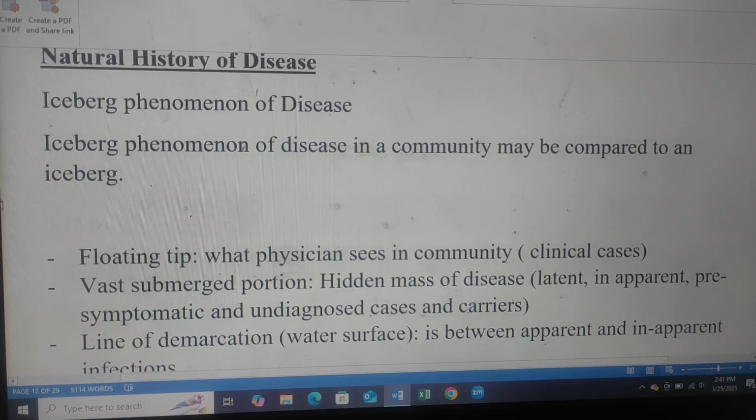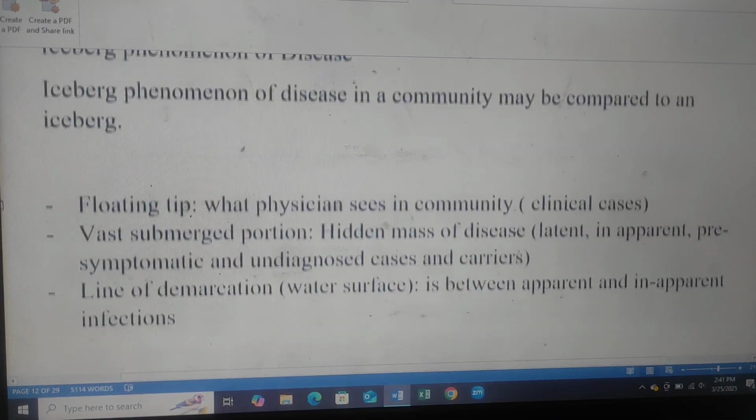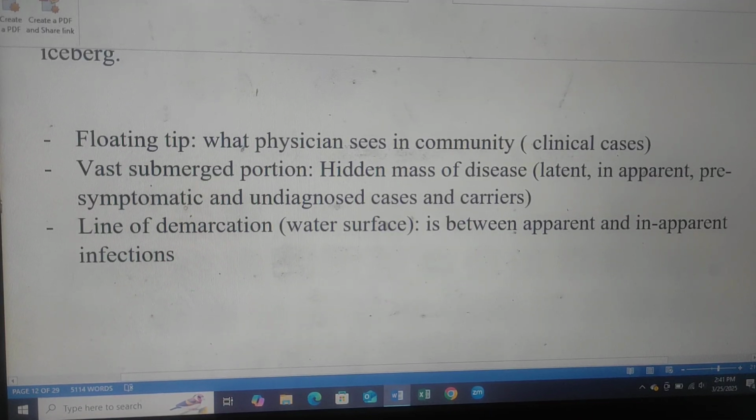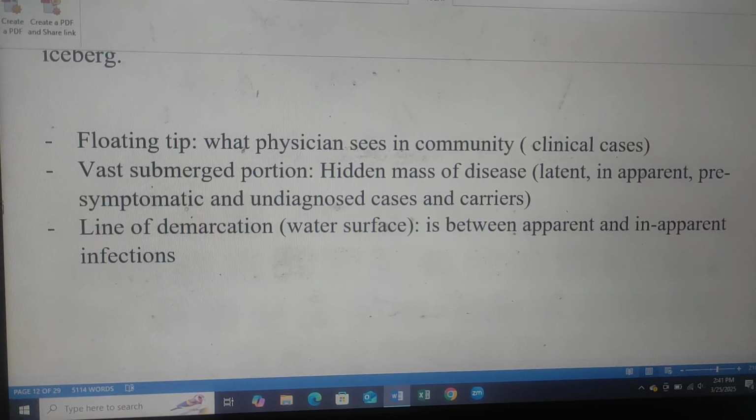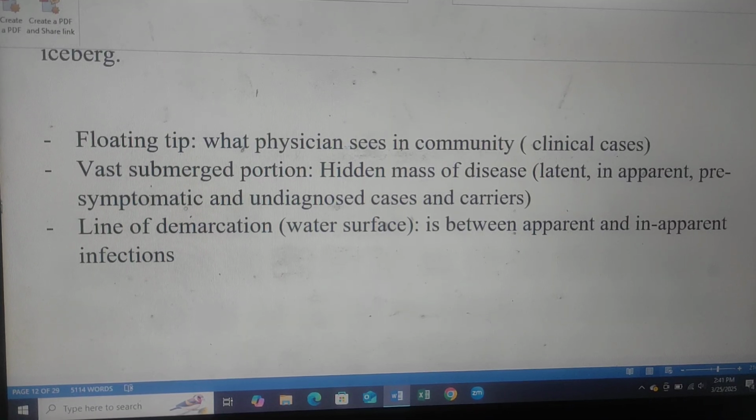Iceberg phenomenon of disease. The iceberg phenomenon of disease in a community may be compared to an iceberg. Floating tip: what physicians see in the community, clinical cases. Vast submerged portion: hidden mass of disease, latent, inapparent, pre-symptomatic and undiagnosed cases and carriers. Line of demarcation, the water surface, is between apparent and inapparent infection.